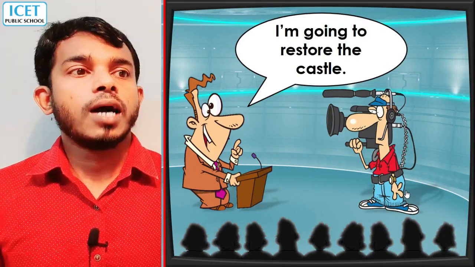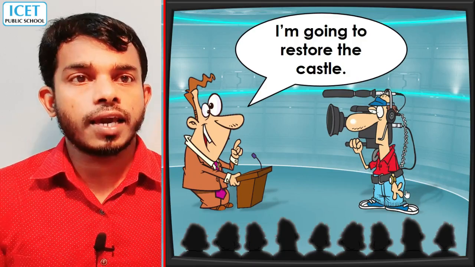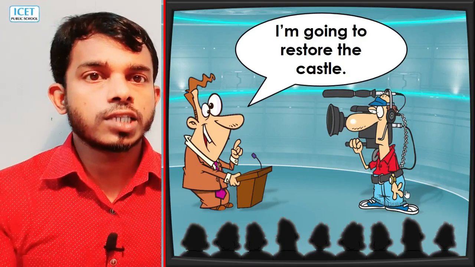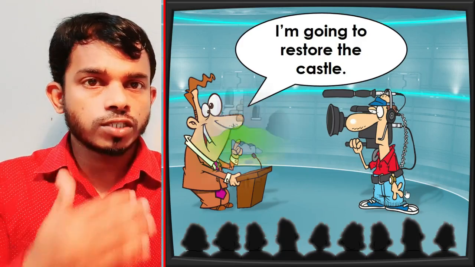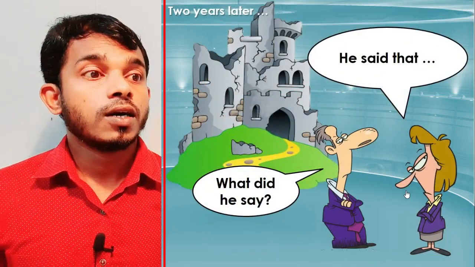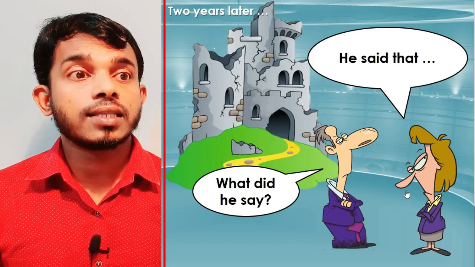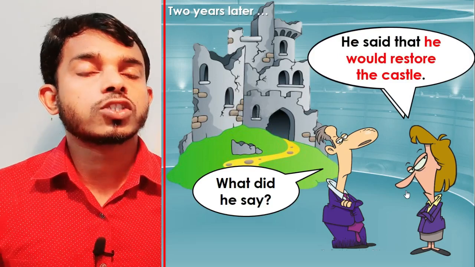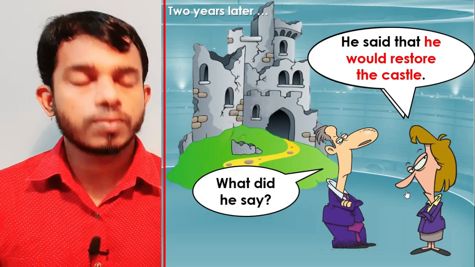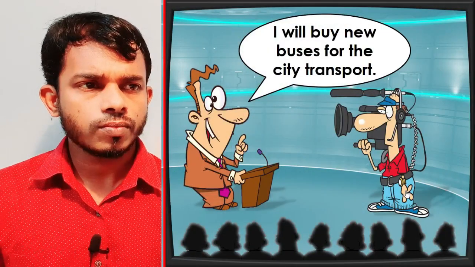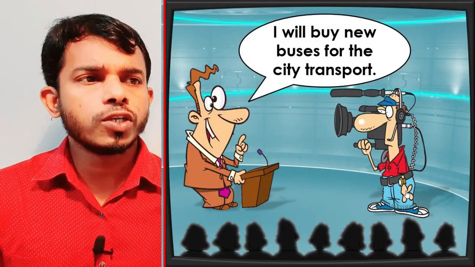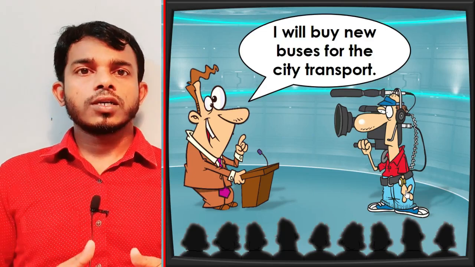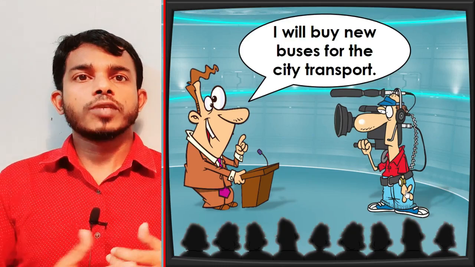So here, "I am going to restore the castle." So how can we change this sentence? He was giving the promise. So after 2 years, what did he say? He said that he would restore the castle. So "he would", like that it came. Then, "I will buy new buses for the city transport." This is his promise, he promised.